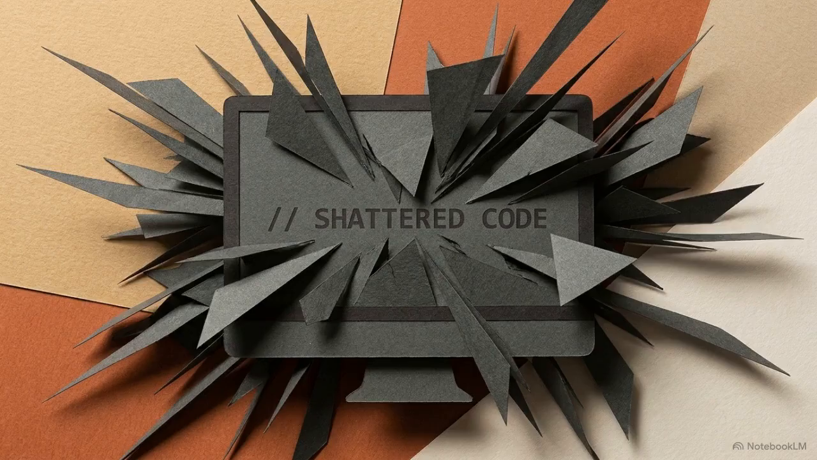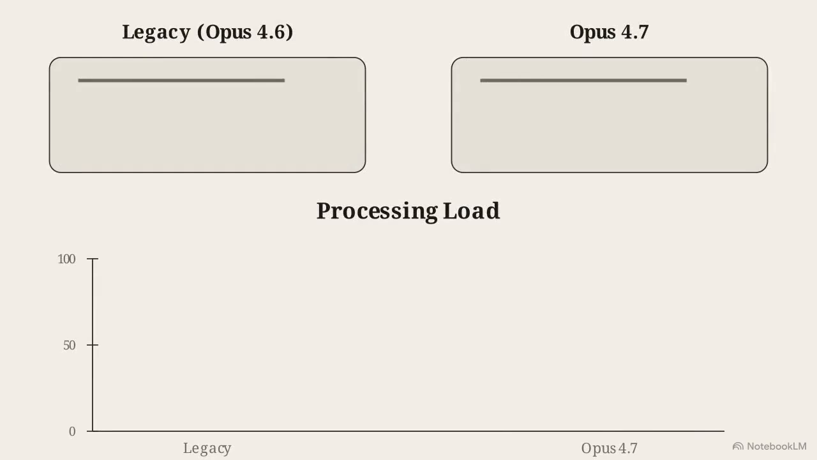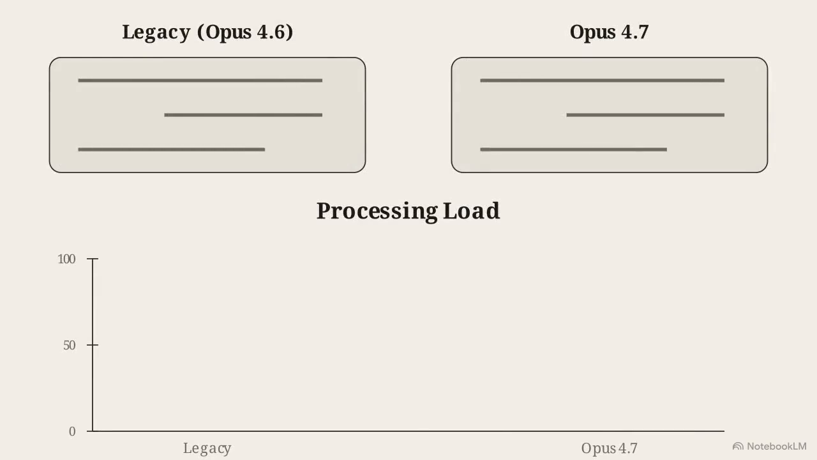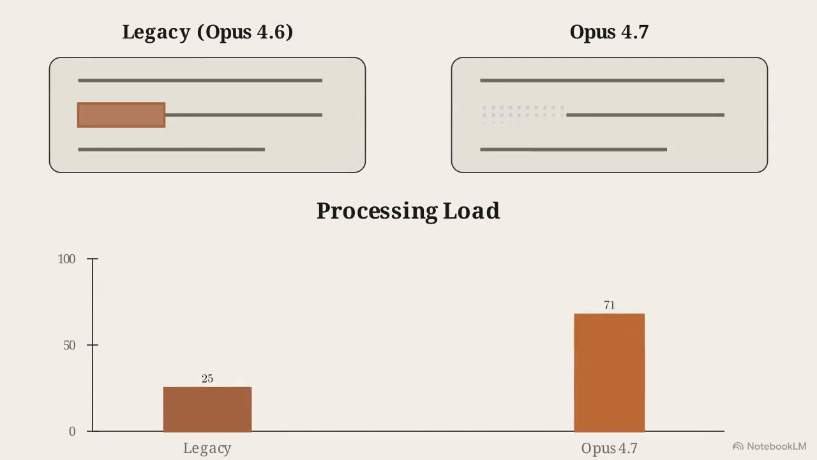The Opus 4.7 tokenizer update fragments text into a higher density of smaller individual tokens. This side-by-side comparison shows the shift. On the left, a legacy tokenizer groups standard Python indentations into solid blocks. On the right, the Opus 4.7 tokenizer shatters that same code into a much higher number of tiny, distinct fragments. Because the text is divided more granularly, the total token count for the exact same input payload ticks significantly higher than it did in previous versions.